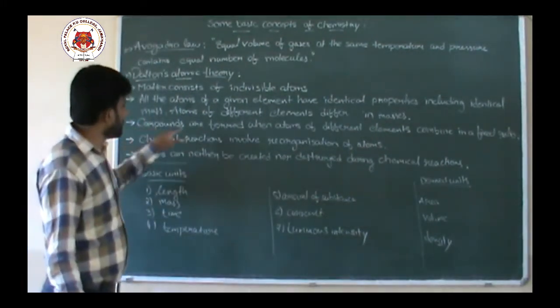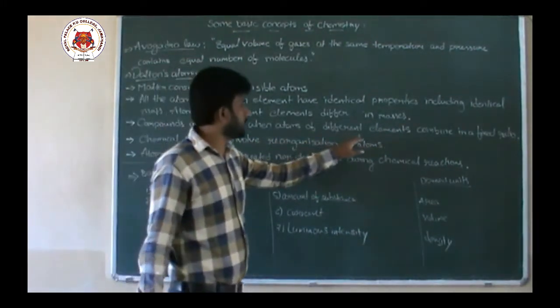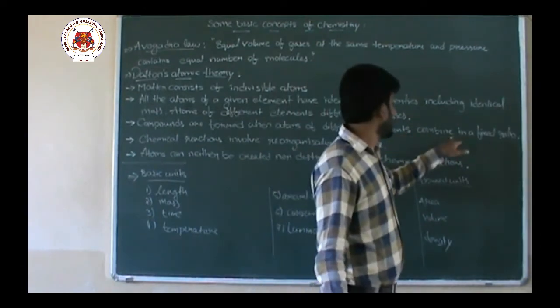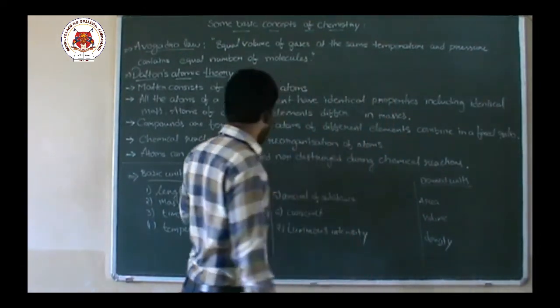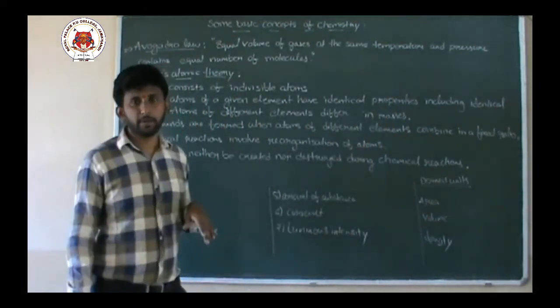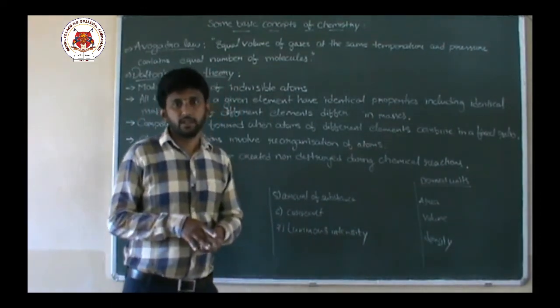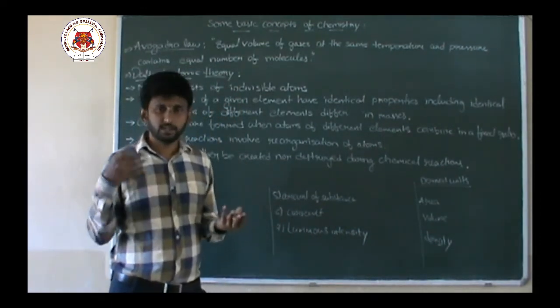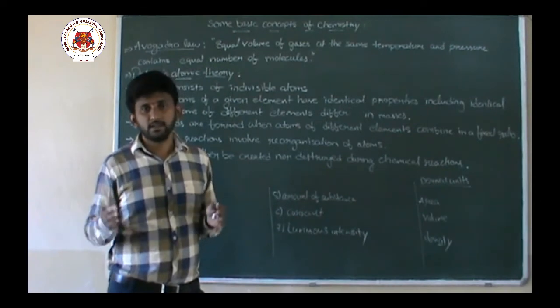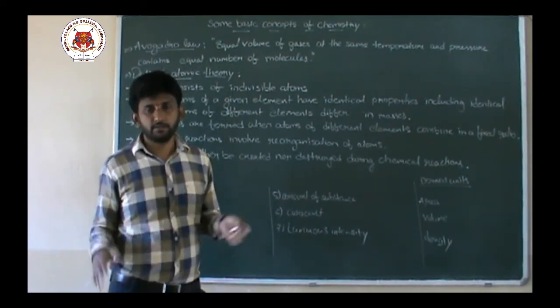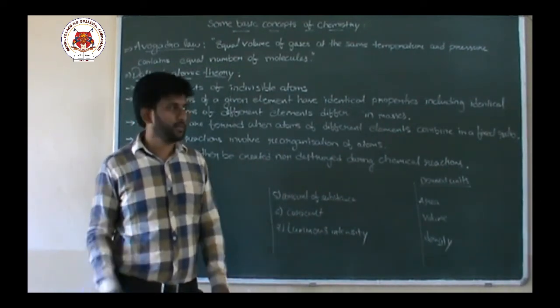Compounds are formed when atoms of different elements combine in a fixed ratio. So in definite proportions, we have seen, if any two or three gases or different elements combine, they form compounds.